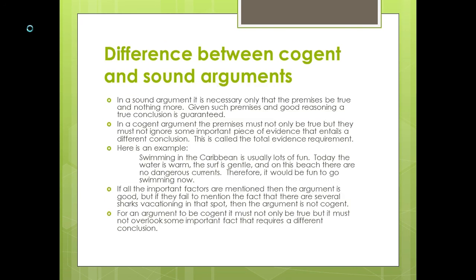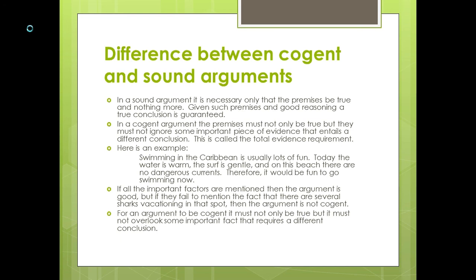The difference between cogent and sound arguments. In a sound argument, it is necessary only that the premises be true and nothing more. Given such premises and good reasoning, a true conclusion is guaranteed. In a cogent argument, the premises must not only be true, but they must not ignore some important piece of evidence that entails a different conclusion. And this is called the total evidence requirement.